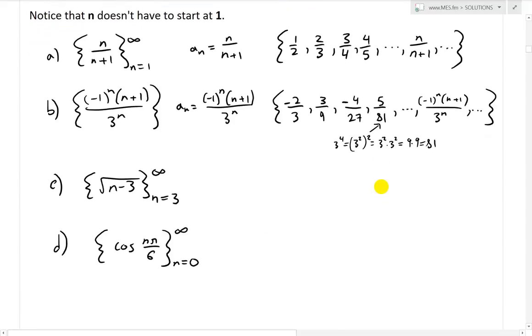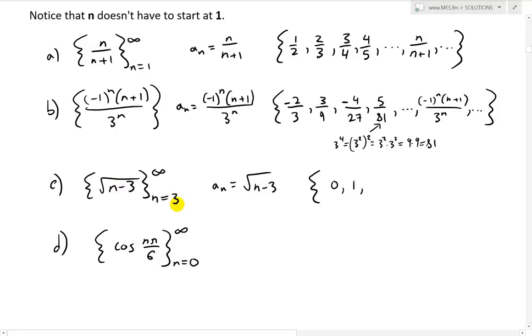Alright, so now let's look at C, which is over here, square root n minus 3, from n equals 3 all the way to infinity. So we have the a_n, the defining formula is the one inside, square root n minus 3. When n is 3, we have 3 minus 3 is 0, so the square root of 0 is still 0. The next one up is 4. 4 minus 3 is 1, and the square root of 1 is just 1.